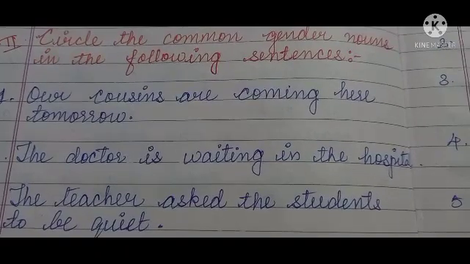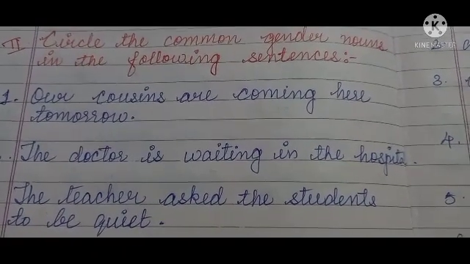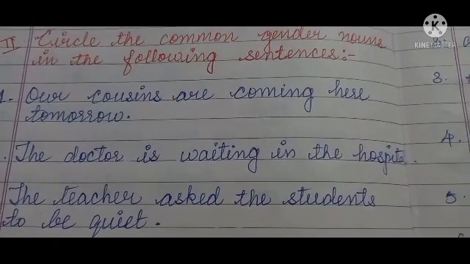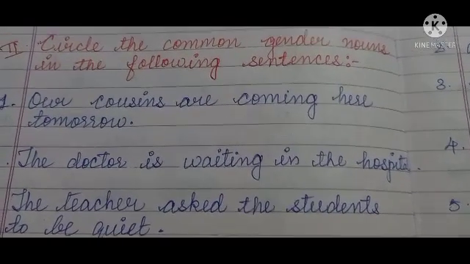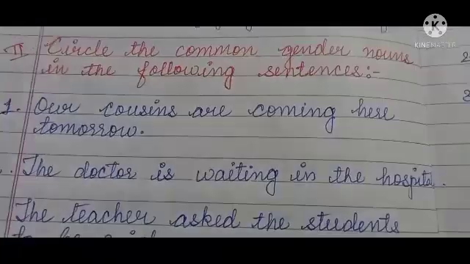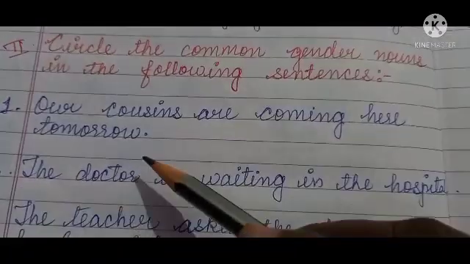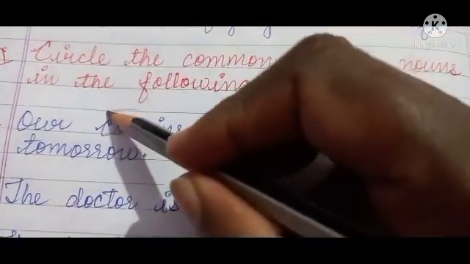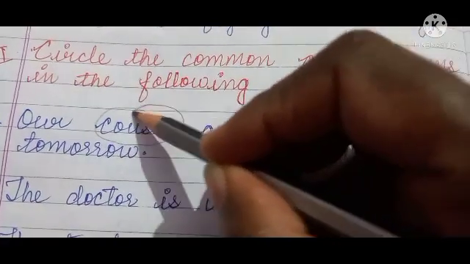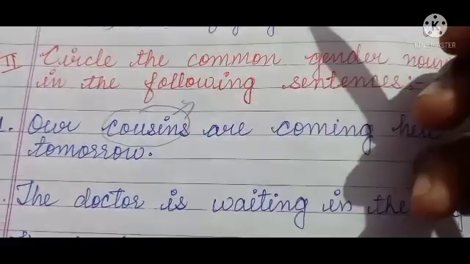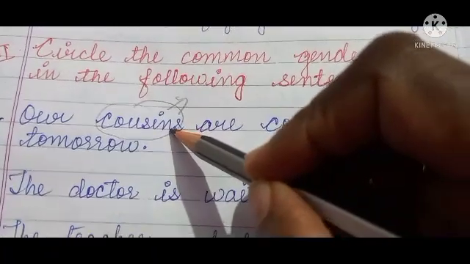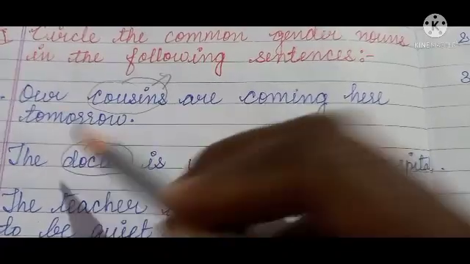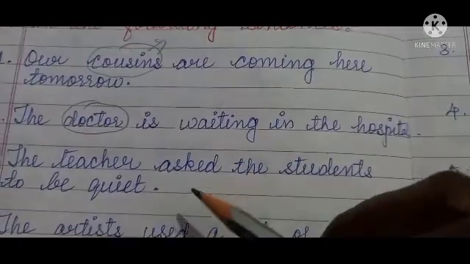Common gender we are using for both male and female. Both boys and girls we are using the same word. It is called common gender. Here see, our cousins are coming here tomorrow. Here in this sentence you have to circle cousins. Cousins, it may be boy or girl. Next, the doctor, also male or female. So doctor. Okay. Next, teacher.